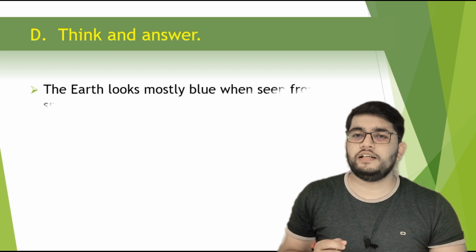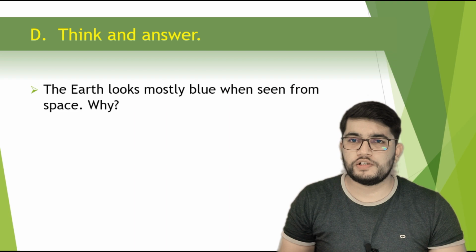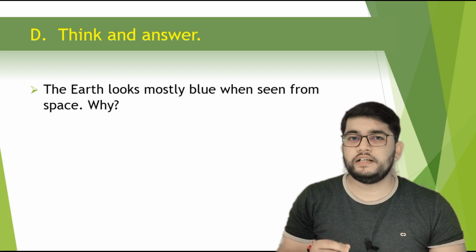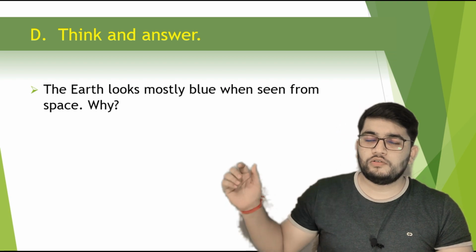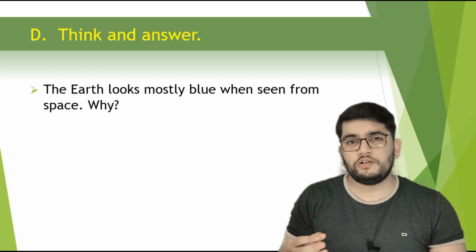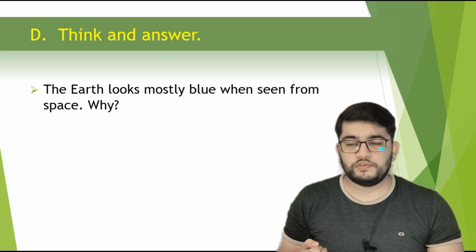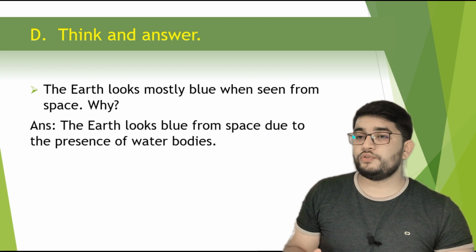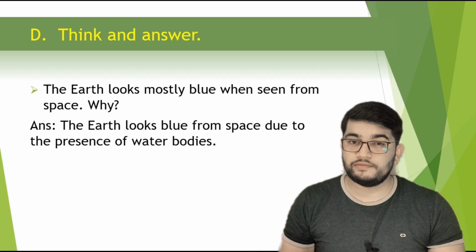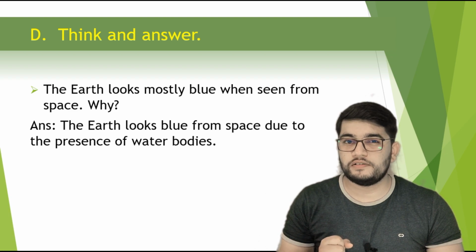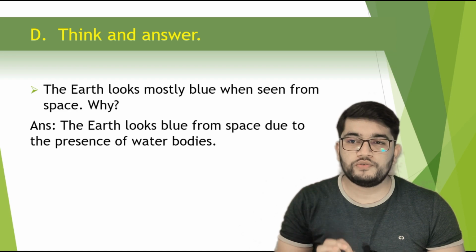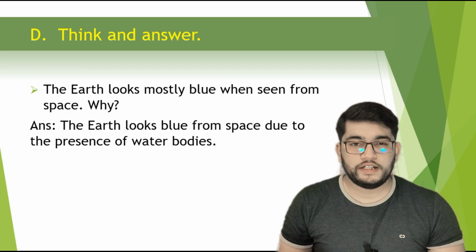Next question is think and answer. This is also called HOT questions. Okay, students only have to give the answer for this question, but here I am giving the answer for you. The question is, the earth looks mostly blue when seen from space. You have to tell why. Answer for this is, the earth looks blue from space due to the presence of water bodies on the earth's surface. There are 5 water bodies present on the earth's surface, and because of that reason the earth looks blue from space. Okay, got it?